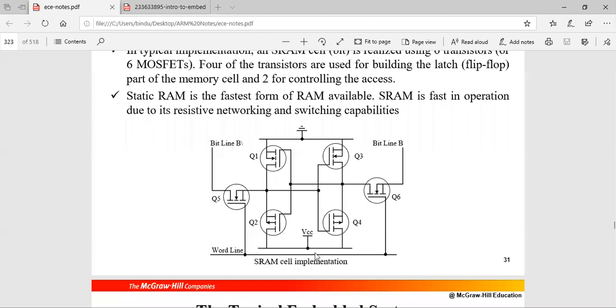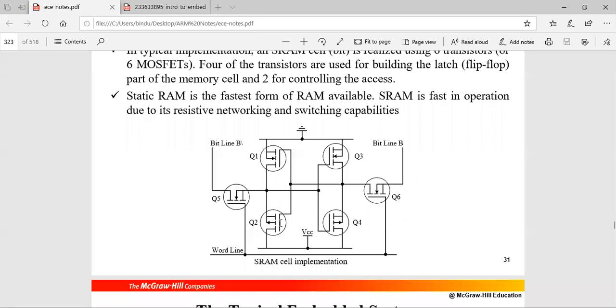When the word line is not asserted, in the sense you will completely disconnect these Q5 and Q6 transistors. So when the word line is not asserted, in the sense it is 0, these two transistors do not have any connection with this part. This is a complete latch or a flip flop. So here it is not connected, and only this much remains as it is. This is crisscross connected, so whatever data is present here remains as it is. If it is 1 here, it will remain 1. If it is 0 here, it remains 0.